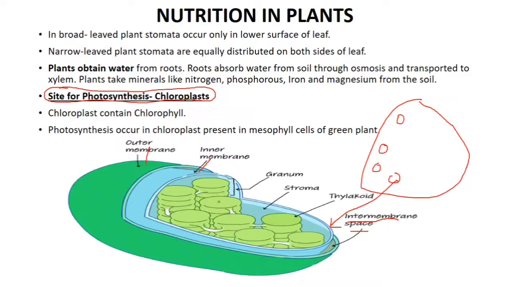Now inside the chloroplast, this stack-like structure is known as grana, and this one particular structure is known as thylakoid, and this matrix region is known as stroma. Now photosynthesis takes place in grana and in stroma. There is a series of chemical reactions and a lot of enzymes are involved in photosynthesis, and in both these regions photosynthesis takes place. So all this you will study in the higher classes in more detail.